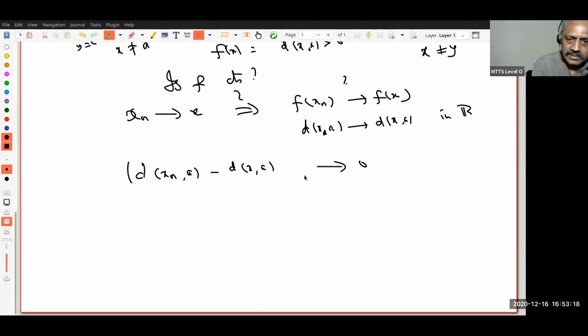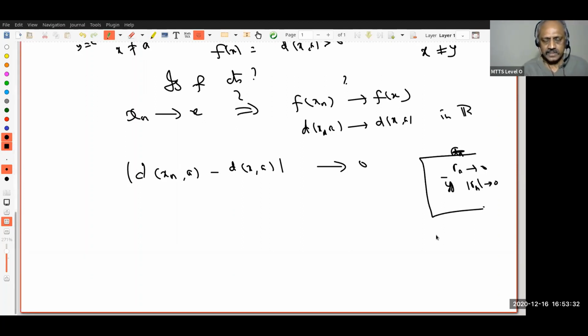If you want, in modulus. But that's actually strictly not needed, because if you have a sequence of real numbers, let us say Rn, Rn goes to 0 if and only if mod Rn goes to 0. You know this from real analysis. Anyway, let us look at d of xn, a minus d of x, a. So I want to say this is less than or equal to something. How do I do that?